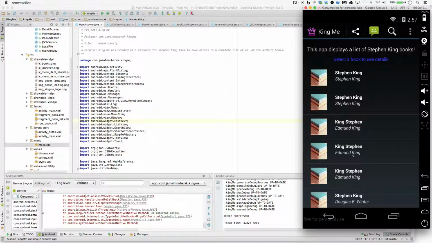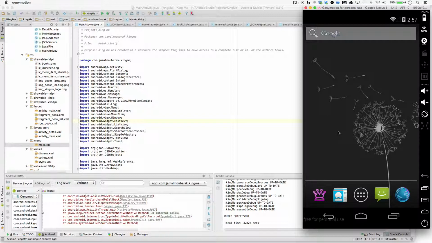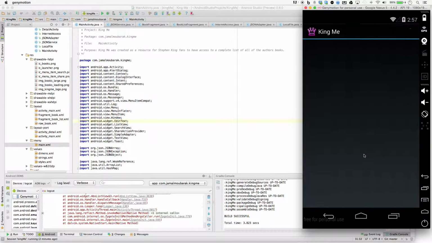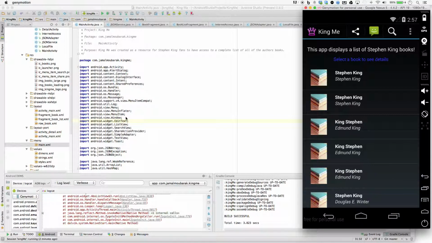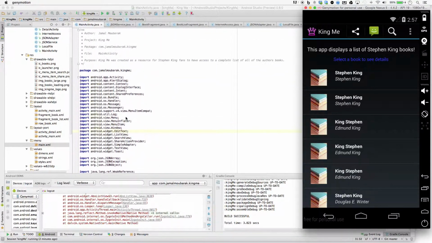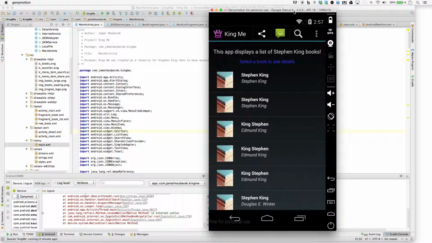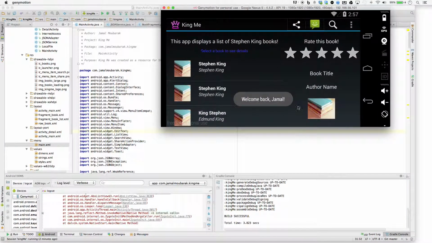My app crashes if I select one of the items. Unfortunately, it has stopped. I have not been able to figure this out for the past 2 weeks. I've looked at this code so many times. Everything looks good to me. I don't know where I'm messing up on it, but you could see, you could rotate it, and you can